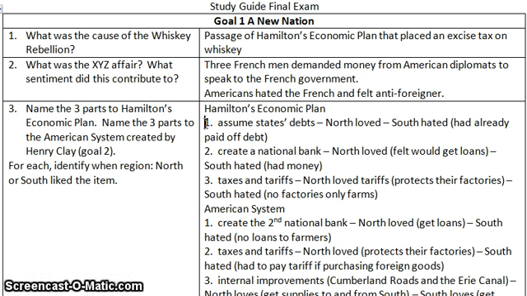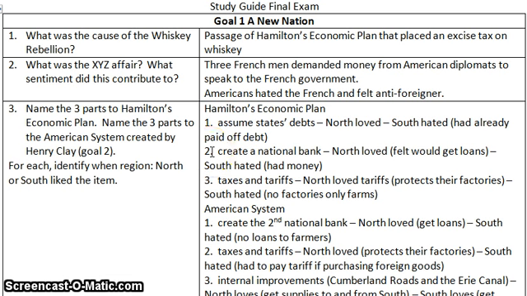So the northern states, the former colonies, had a whole lot of debt. They had fought pretty much the American Revolutionary War the whole time. So the North loves assuming states' debt because that means that the federal government is going to pay off every individual state's debt. The South hated it. They don't fight a whole lot in the American Revolutionary War. The British only bring the war down here in the later years of the American Revolutionary War. So the South hated it because they had less debt and they had already paid it off. They had taxed their citizens and they feel like they're being penalized because the North doesn't know how to control their own finances. The second part of this plan is to create a national bank.